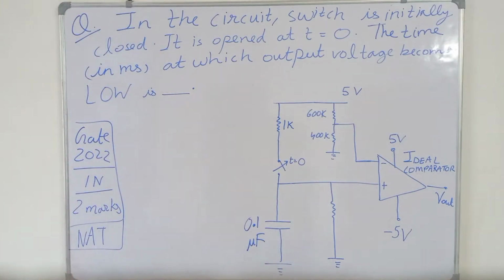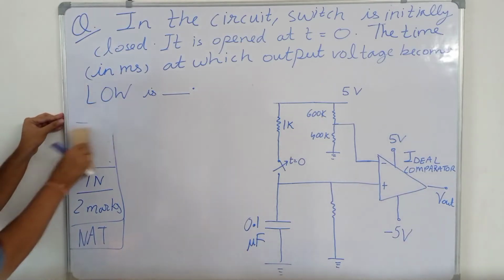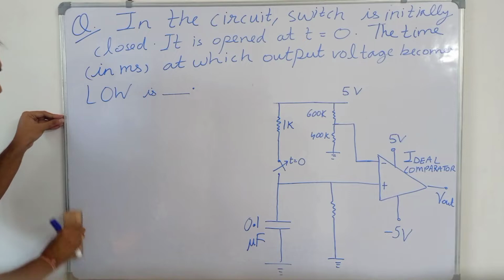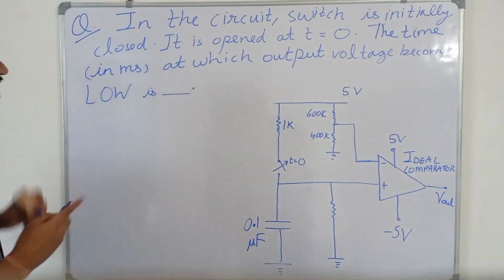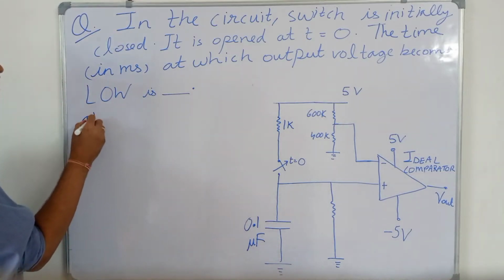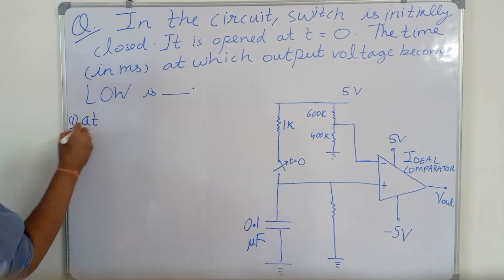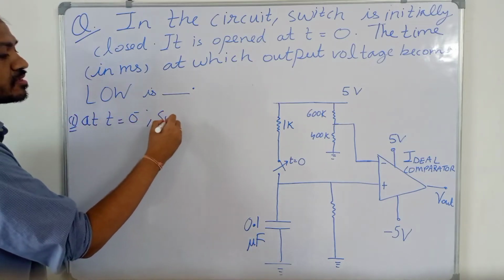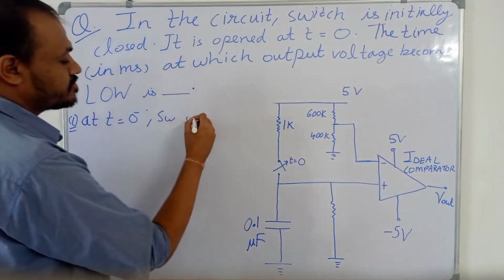What is given to us is that initially the switch was closed. So we can say that at t equal to 0 minus, the switch was closed.